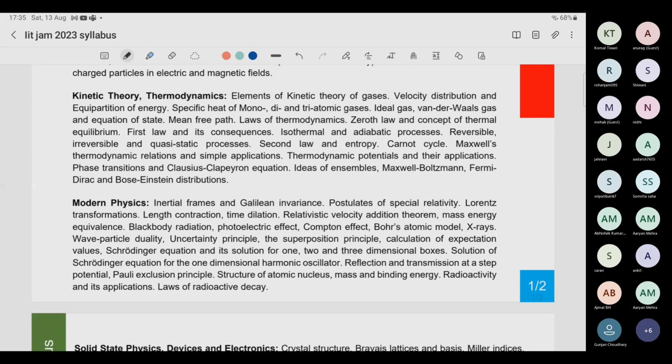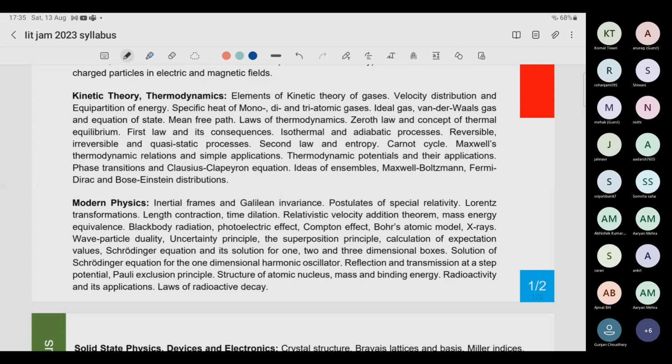Studying statistical mechanics for one or two days is not going to help you. It is going to waste your two days. Even if you study it for seven days, it is going to waste your time. So do not study statistical mechanics. If you have very good command on it and can revise in one or two days, then it's good. But if you don't have a good command, leave it.